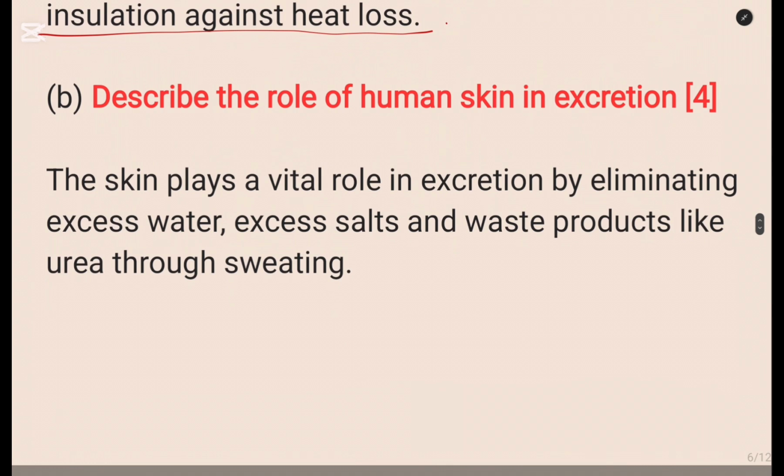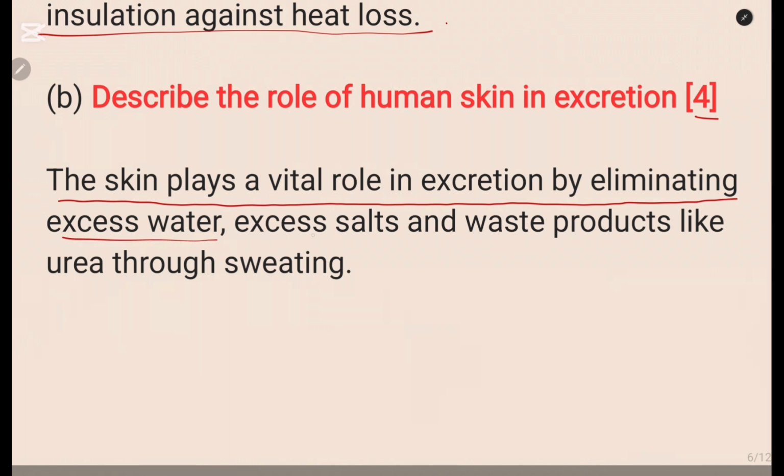Then for B, describe the role of the skin in excretion. We are still on question 3B. Describe the role of human skin in excretion. 4 marks. So how do you write this one? So the skin plays a vital role in excretion by eliminating what? Excess water and excess salt and waste products like urea through sweating. So that is what you write here. Okay, so please, if you can add some more information, make sure that you add some more information. Otherwise, 4 marks for this question.